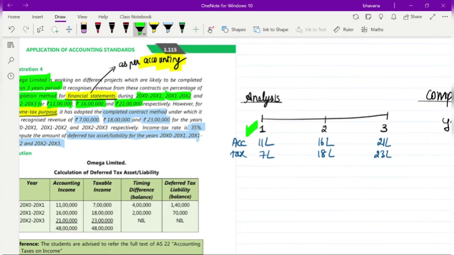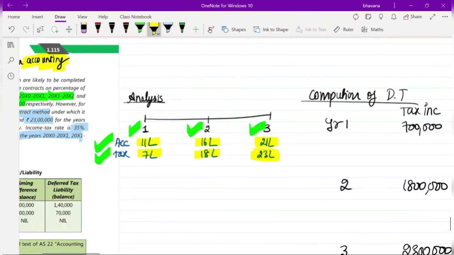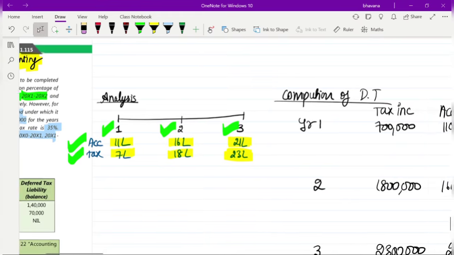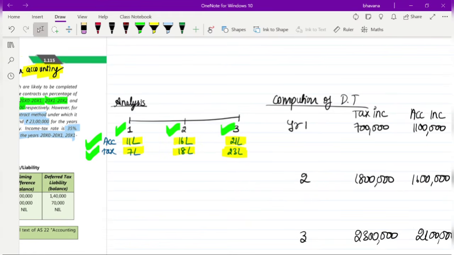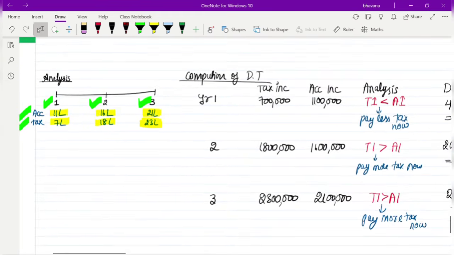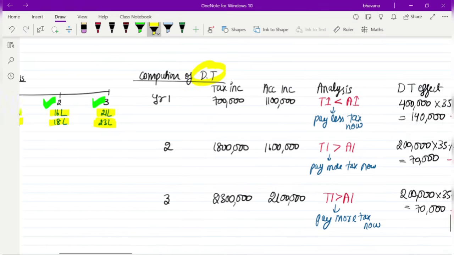So here year 1, year 2, year 3: accounting income and taxable income. Accounting income in year 1 is 11 lakh, whereas taxable income is 7 lakh. Accounting income in year 2 is 16 lakh. In tax it is 18 lakh. Accounting income in year 3 is 21 lakh, and income as per tax in year 3 is 23 lakh. This is how they have booked their income. So now let's compute our deferred tax.